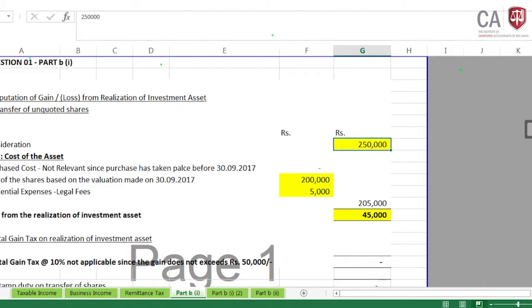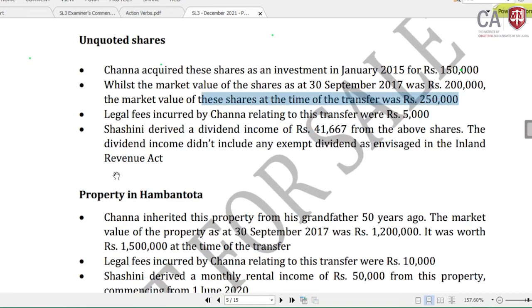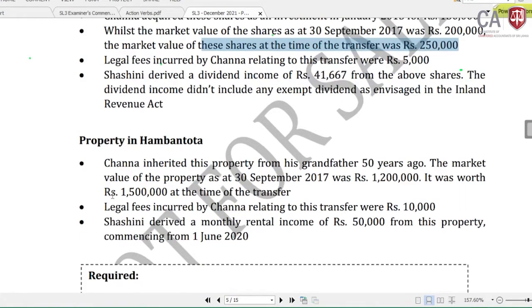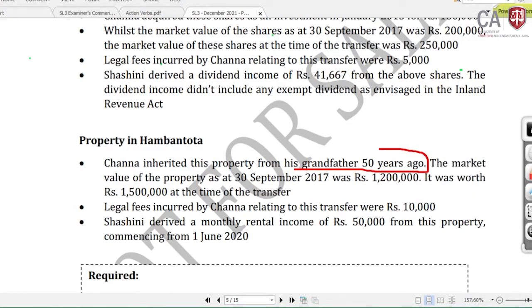Okay, done. Now let me come to the next one, which is the second asset, the property in Hambantota. Channa inherited this property from his grandmother 50 years ago. Why is this particular information provided, how Mr. Channa received this? Because you need to see the intention of the asset. This is an inherited property from the grandmother 50 years ago. That means this is an investment asset.